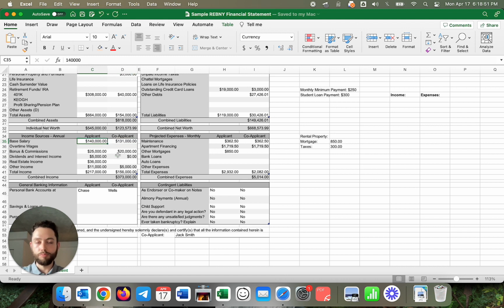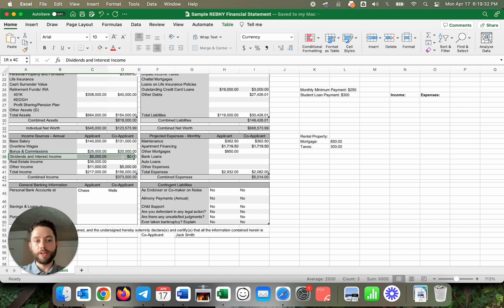Base salary is pretty vanilla, pretty straightforward. There's usually not too much we have to check on that. But other things like bonuses and commissions, this is a field that we may want to double check with the buyer and get a sense for how sticky this is. Ideally, there's a 2-year history of this income. Co-op boards like to see that stability. But if this is anticipated earnings, or if it's fully fictitious, or maybe it's partially based on last year with some sort of increase that you expect, but it's not written down, then you may want to discuss that. But for this particular exercise, we can just go ahead and include this as income.